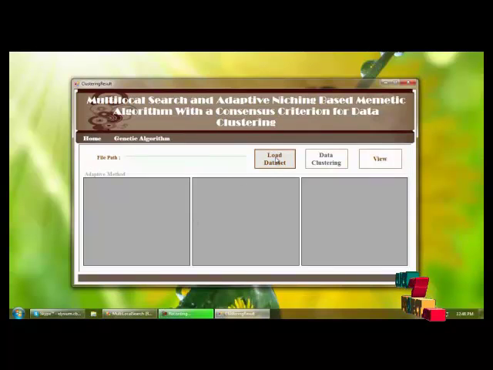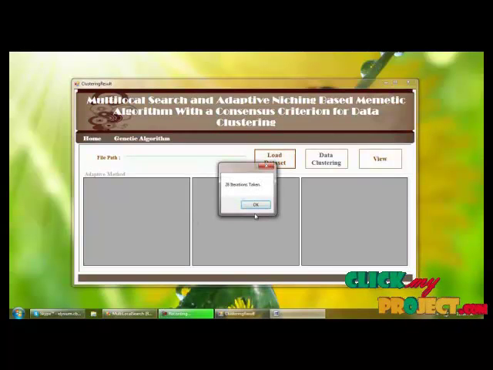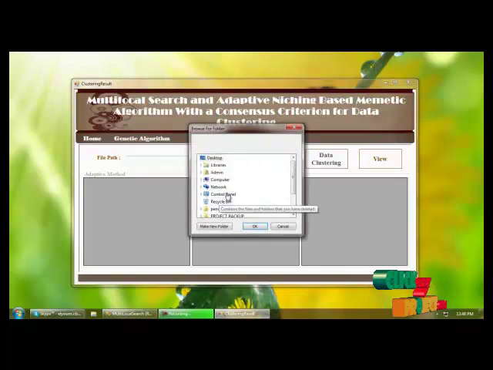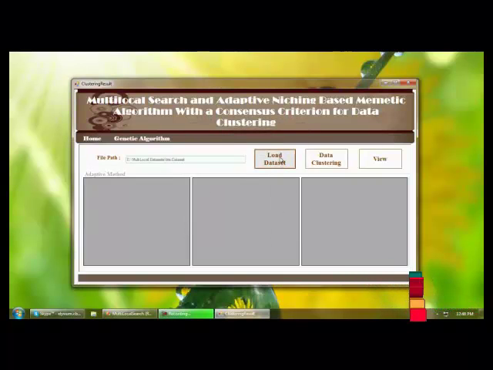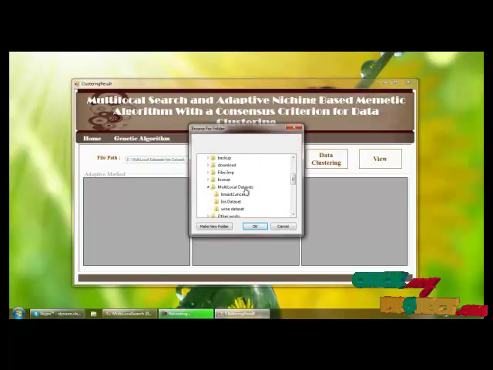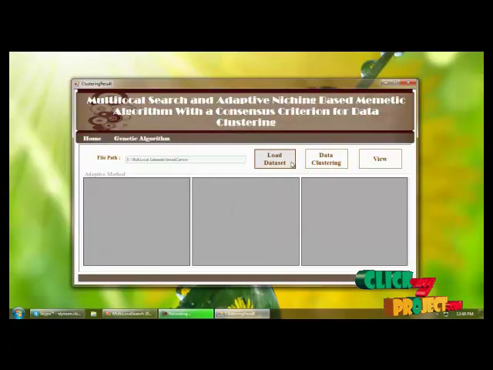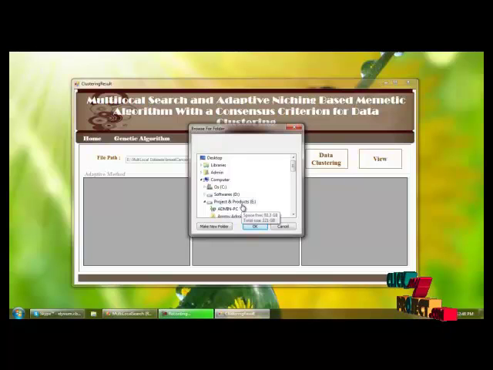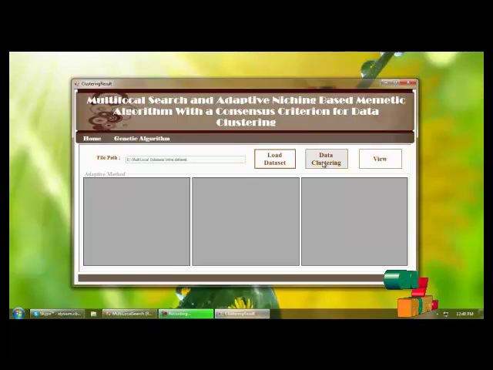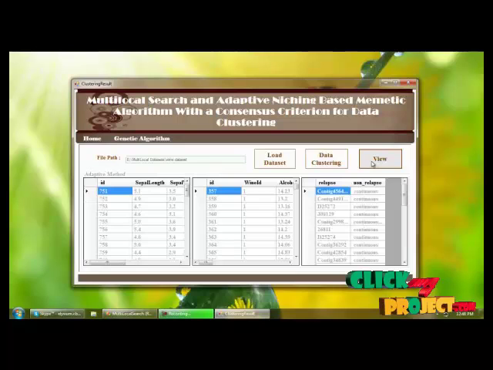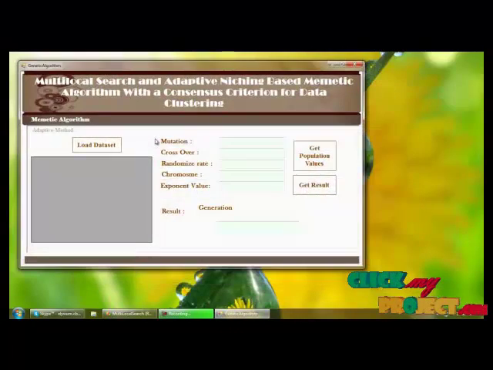For that, how to load the dataset here. First we are loading the 3 datasets, and applying the data clustering here. Clustering applied, and viewing the clustered datasets here. And next one is the genetic algorithm.